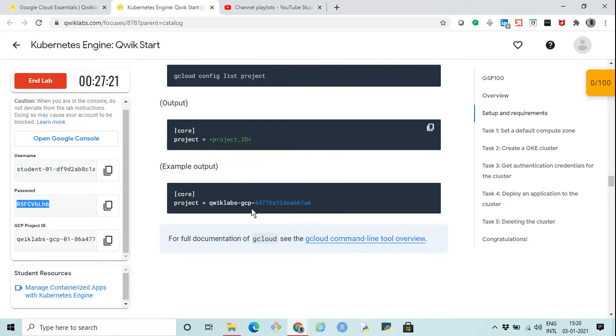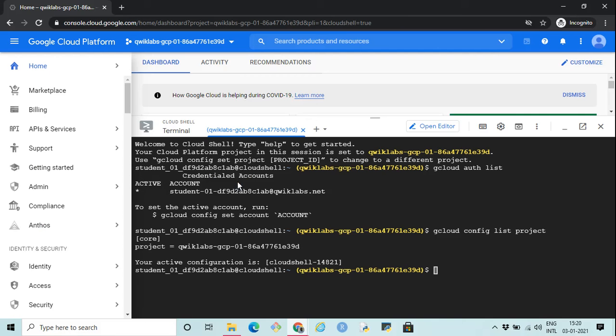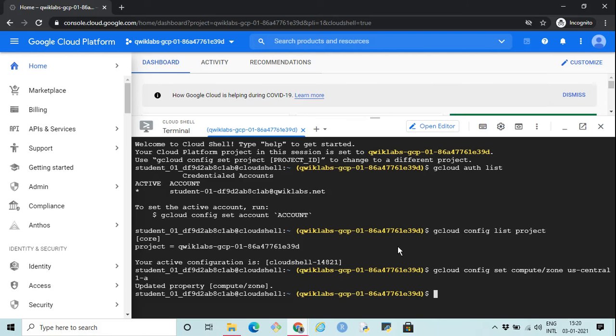Now we have to set a zone, which is a default compute zone. Let's set it up as US Central 1A. So gcloud config set compute/zone us-central1-a. US Central 1 is the region and A is the zone. So what it makes is US Central 1A as the zone.